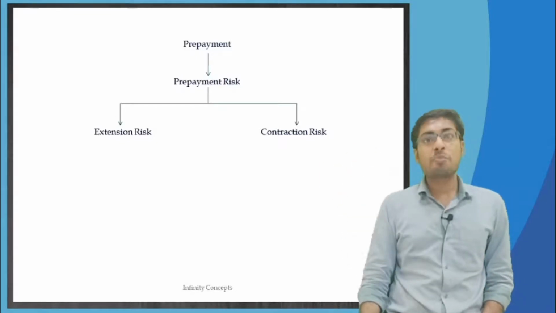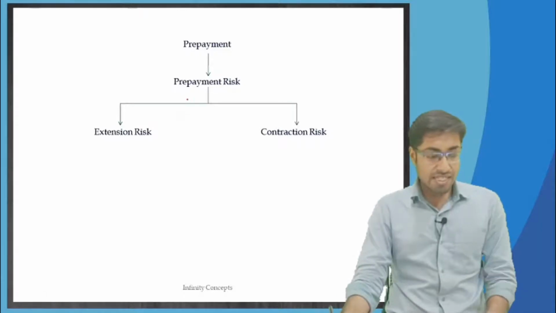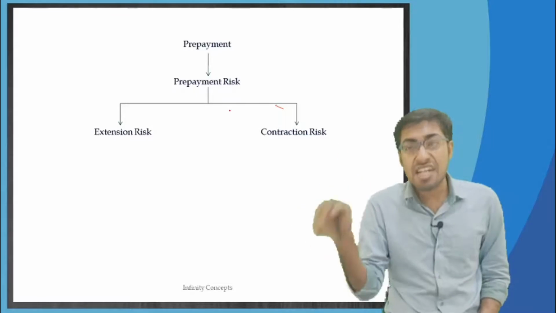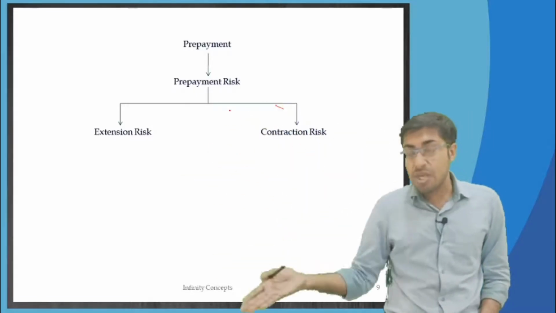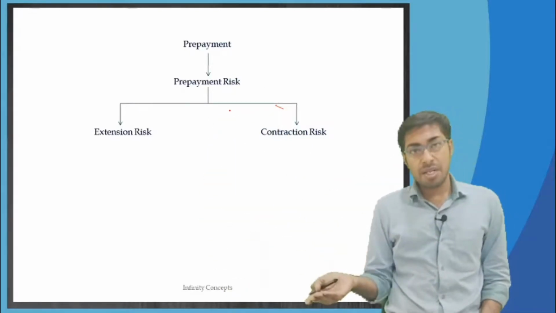Prepayments lead to prepayment risk. That prepayment risk is of two types, extension and contraction risk. So what is the impact of the interest rates on the prepayments? How do market interest rates influence these home loan borrowers to either prepay or not to prepay?